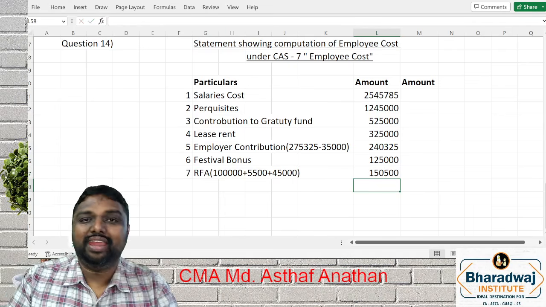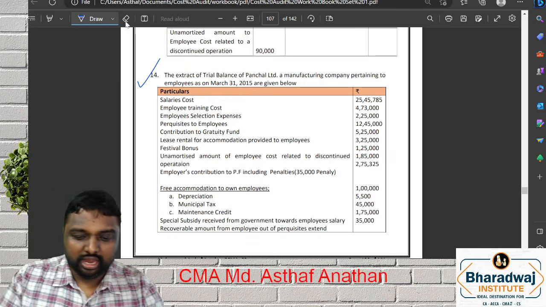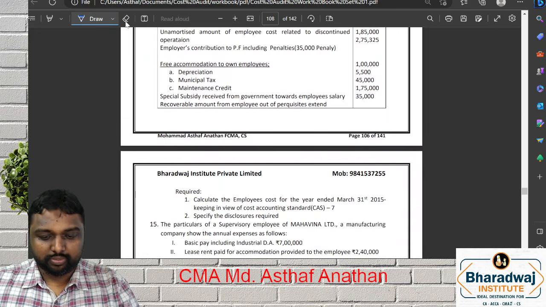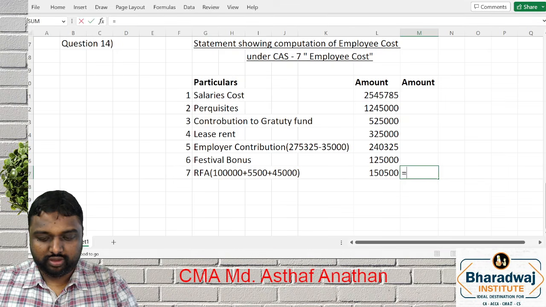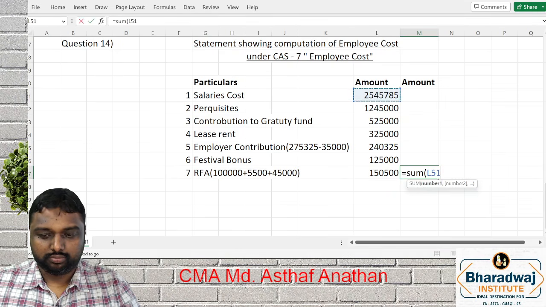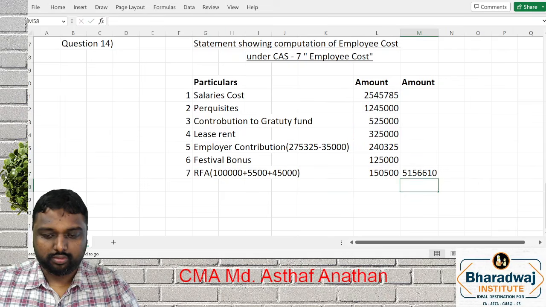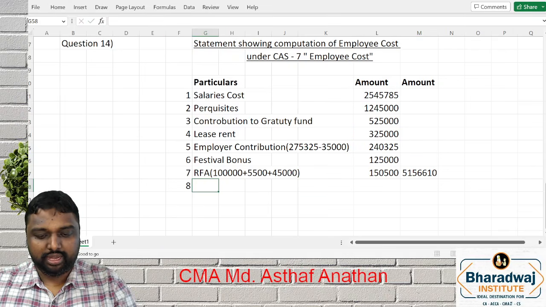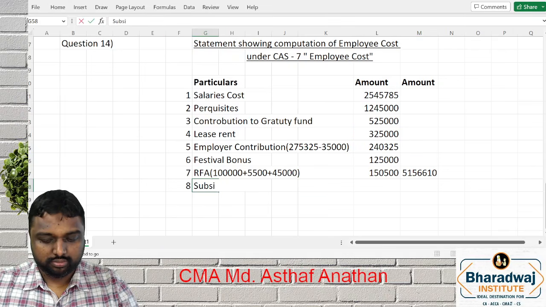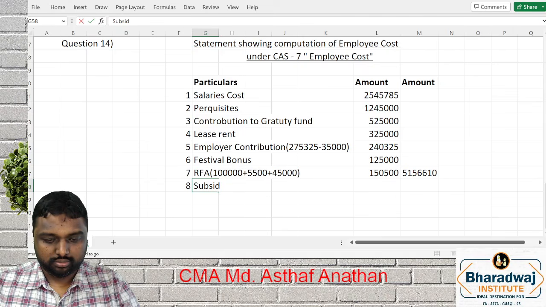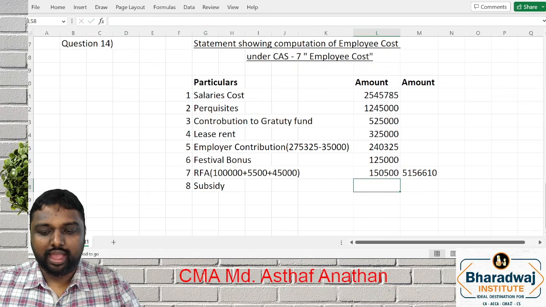Credit is maintenance expense only, they just directly. Subsidiary and recoverable expenses. We take the total. What is a subsidy, my dear friends? 1 lakh.